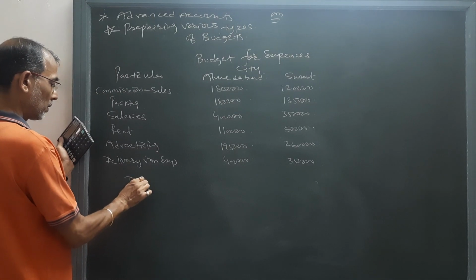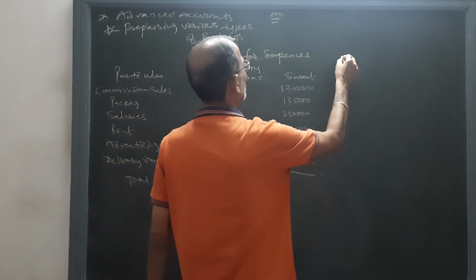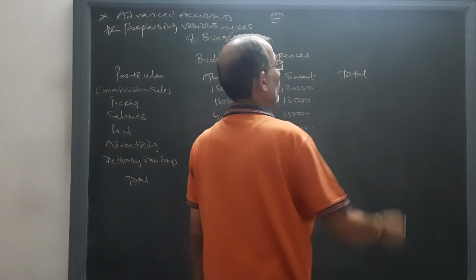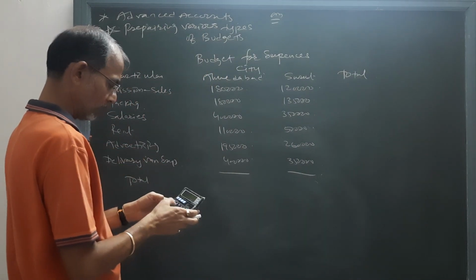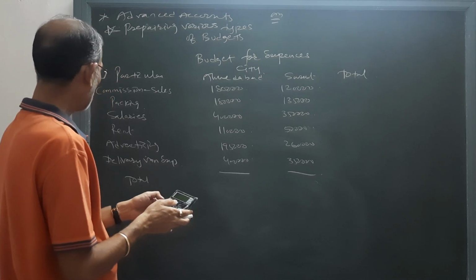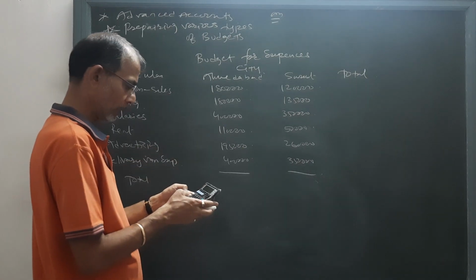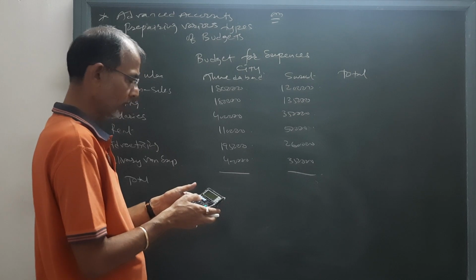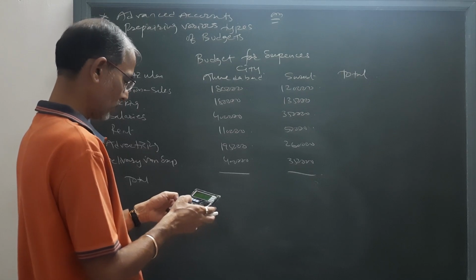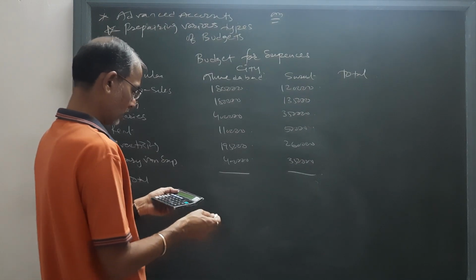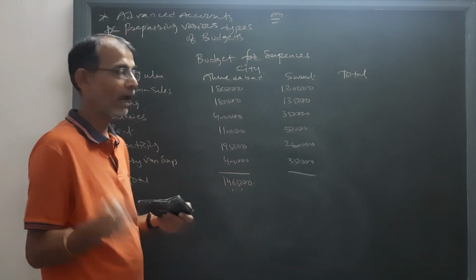find the total of expenses of both the cities and the total expense-wise of both the cities. Now 180, 183, 60 plus 4 lakh, 760, 110, that will become 870 plus 1 lakh 95,000 plus 4 lakh, that is 14 lakh 65,000 for Ahmedabad.